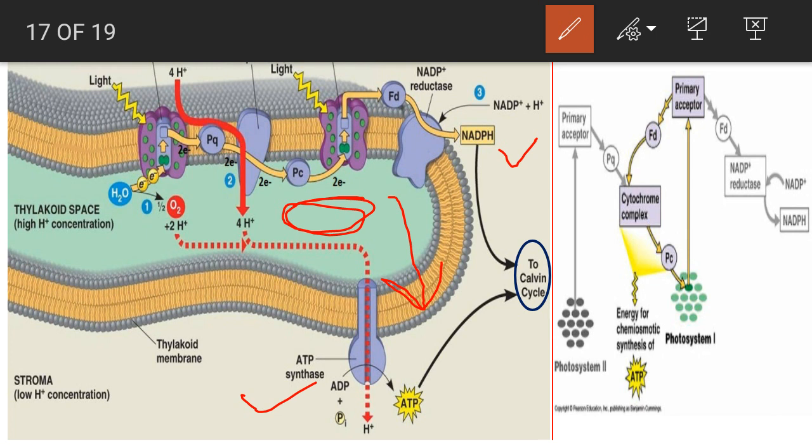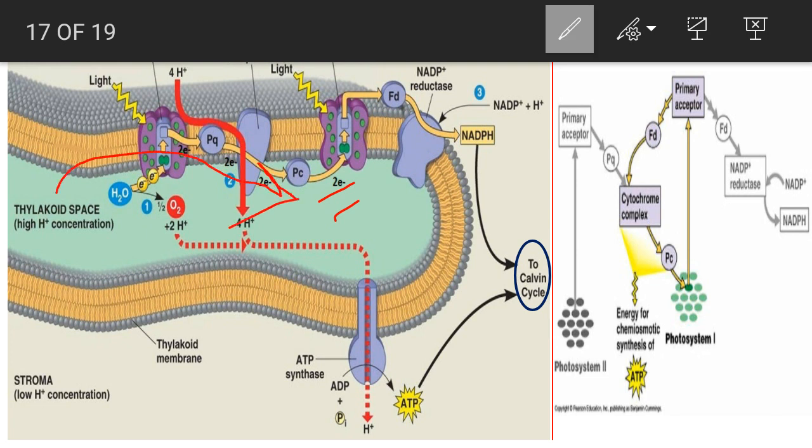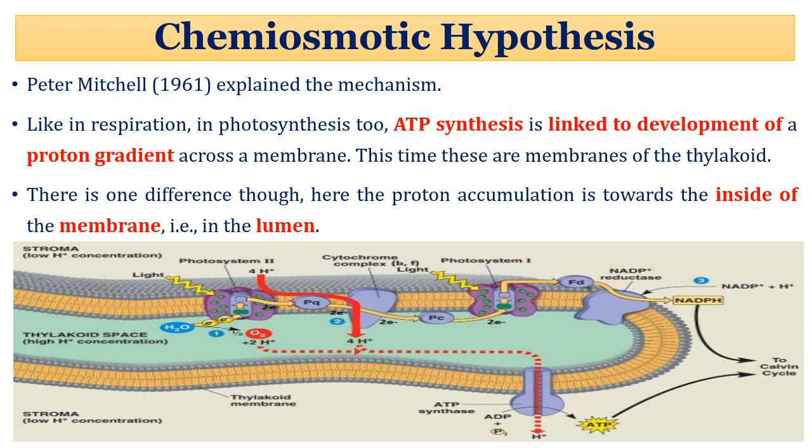Unlike cyclic photophosphorylation, in this non-cyclic process, the electron vacancy created after oxidation of PS1 is fulfilled by the electron flow from PS2 for continuation of the process. Now, this is the outcome of the photophosphorylation process as we have discussed already.